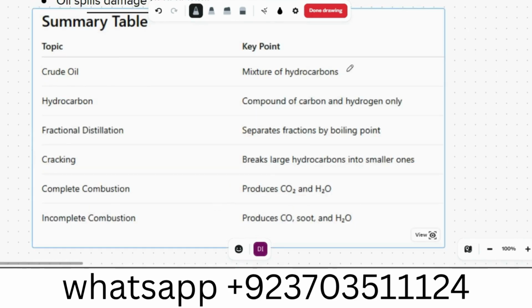Crude oil is a mixture of hydrocarbons. Hydrocarbons are compounds that contain carbon and hydrogen only. Fractional distillation separates fractions by boiling point. Cracking breaks large hydrocarbons into smaller ones. Complete combustion produces CO2 and H2O. Incomplete combustion produces CO, soot, and H2O.